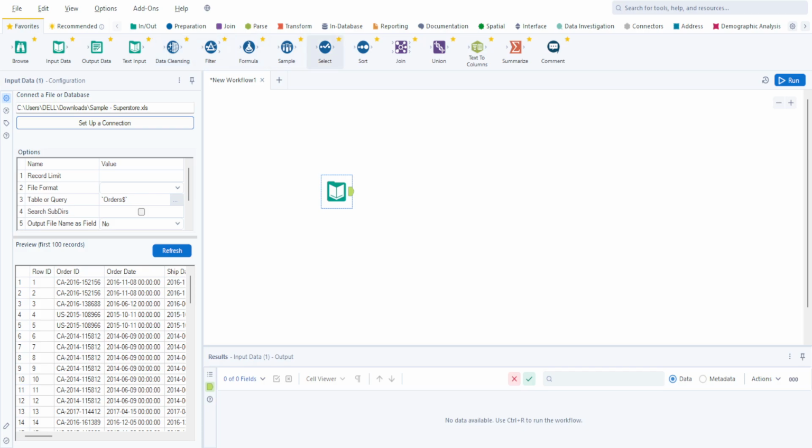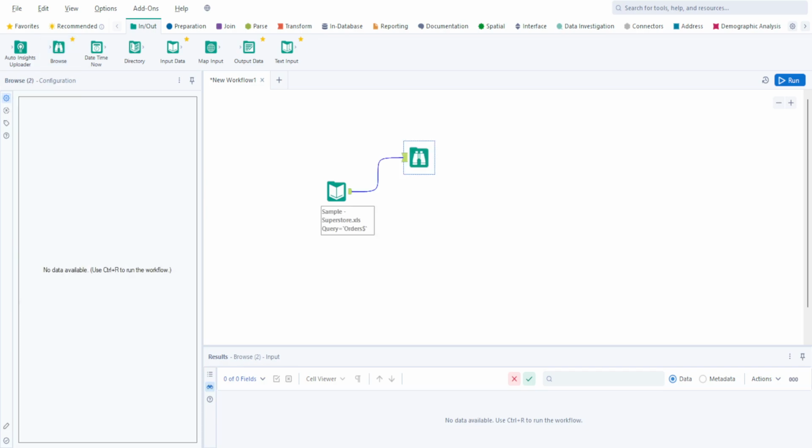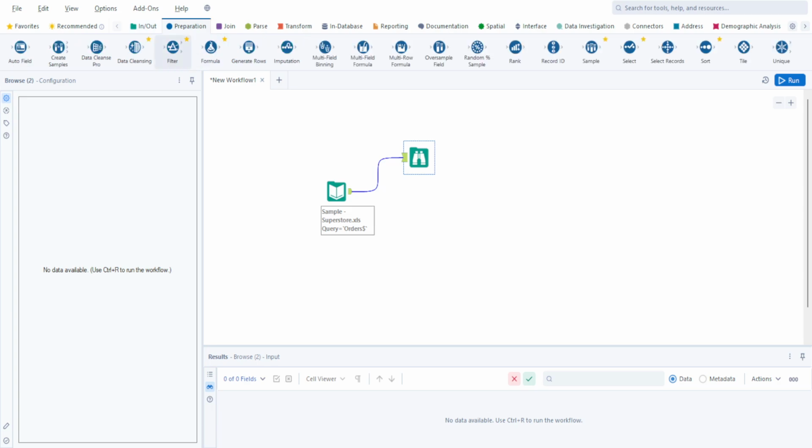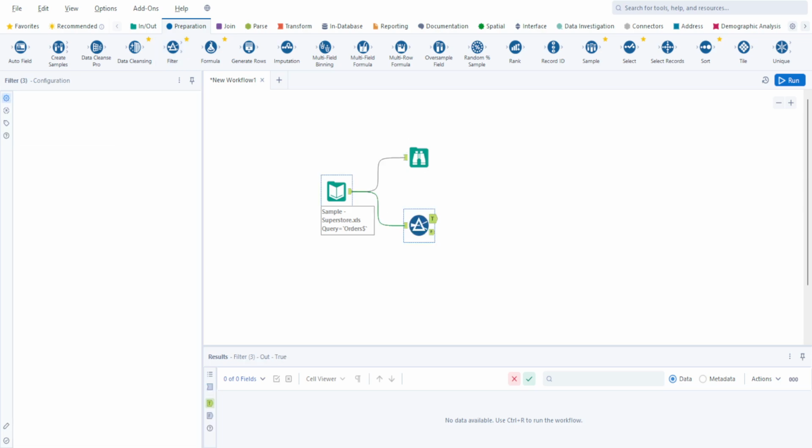I will just go and do some browsing to have a look at things. I can find the browse tool from anywhere in the In/Out tab. So I can just have a look into the data, and maybe I can do some preparation where I'll filter one little thing and then try to give it an output.